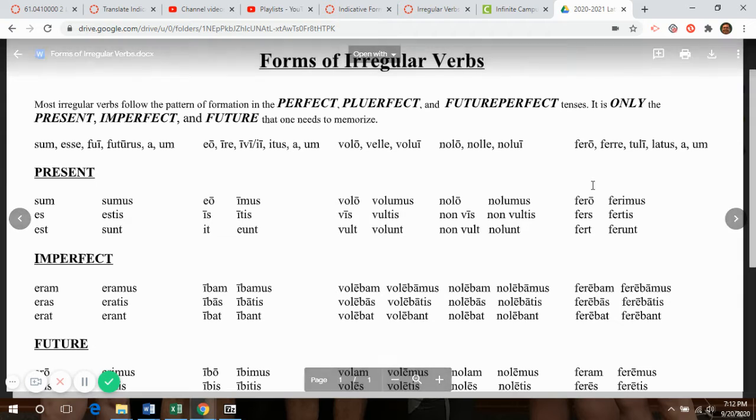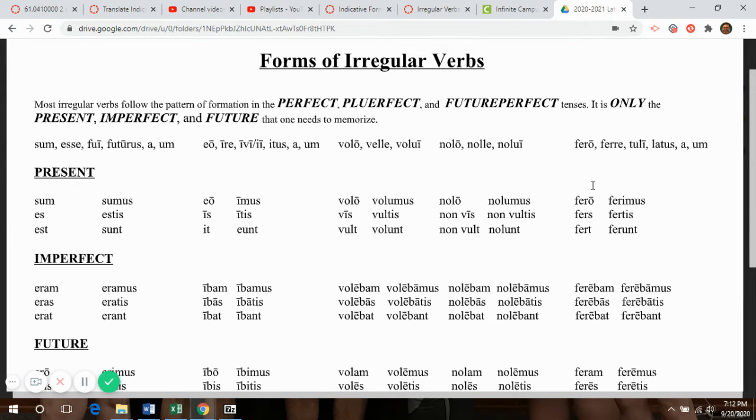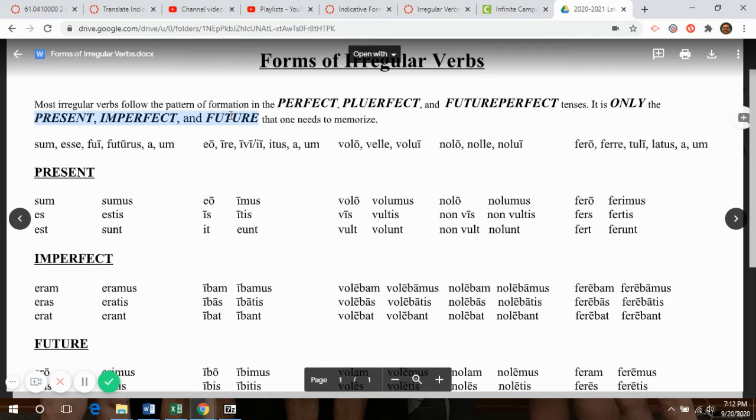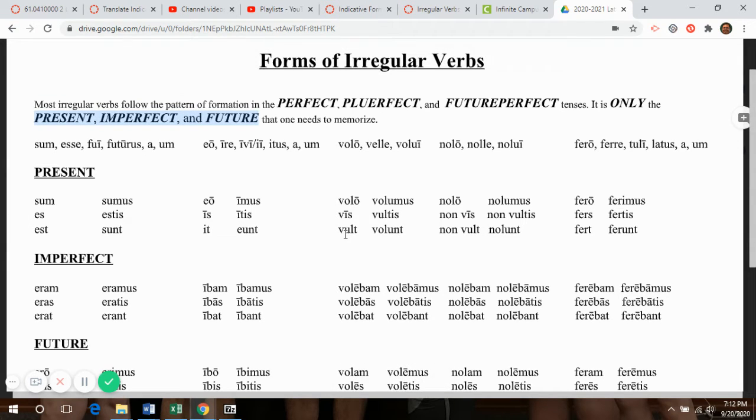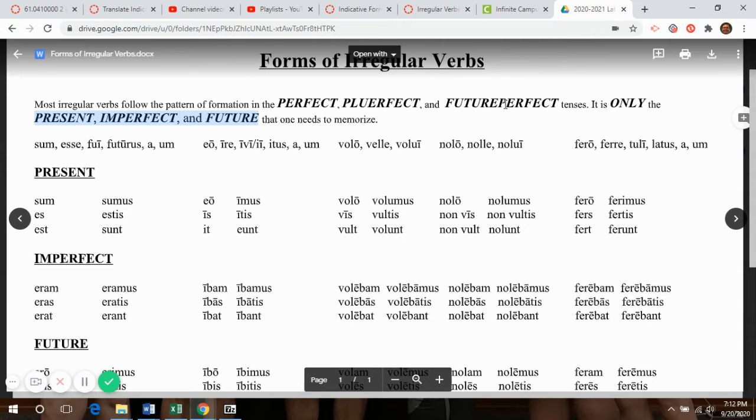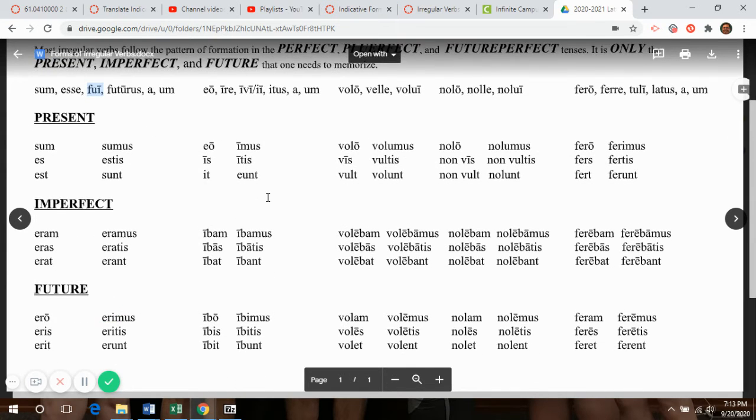Now, the only forms that you have to memorize for these irregular verbs are the forms in the present, the imperfect, and the future. That is because when it comes to the perfect, the pluperfect, and the future perfect, it follows the rules. So if I wanted to form the perfect, pluperfect, or future perfect of the verb sum, esse, I would take the fu of the third principal part and simply add my perfect endings, i, isti, it, imus, istis, erunt, my pluperfect endings, eram, eras, erat, eramus, eratis, erant, and my future perfect endings, ero, eris, erit, erimus, eritis, erint. So let's quickly go over the various forms.